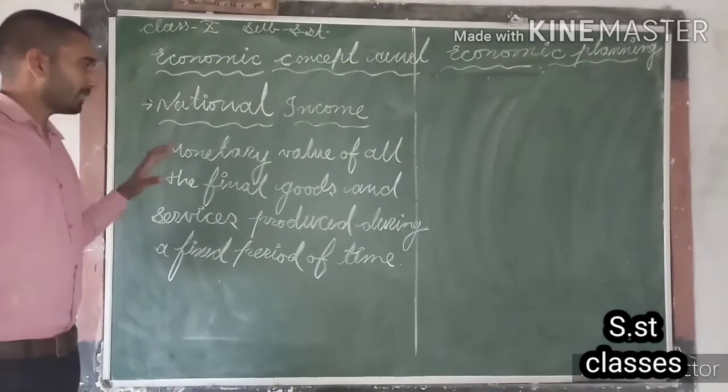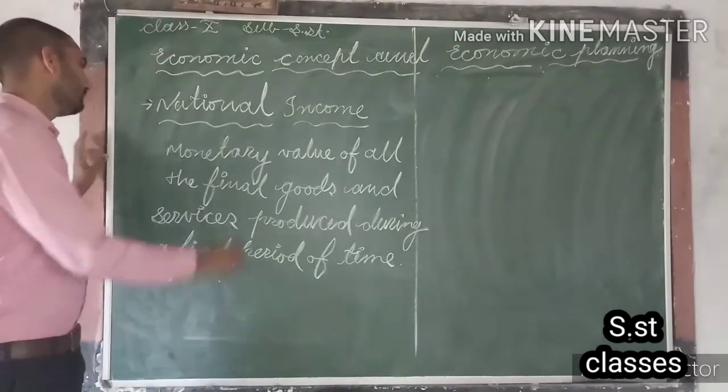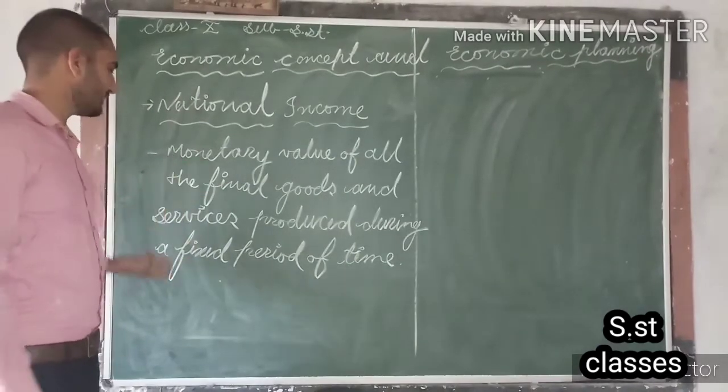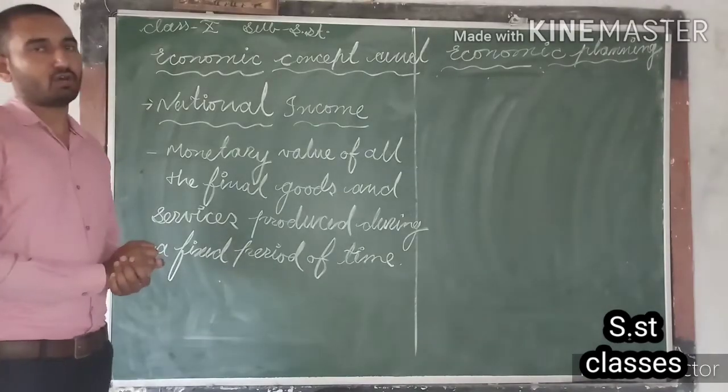So the first definition of national income is: national income is the monetary value of all the final goods and services produced during a fixed period of time.